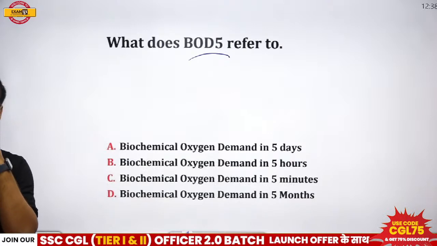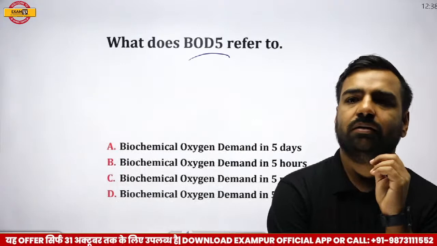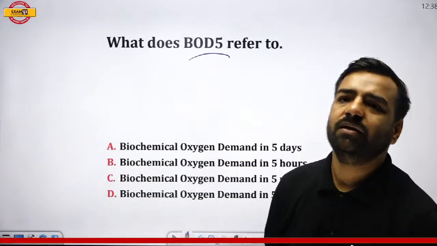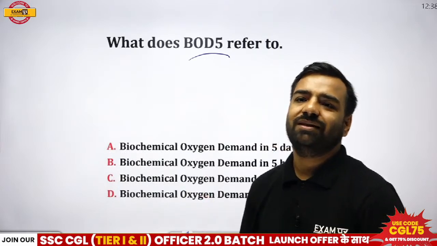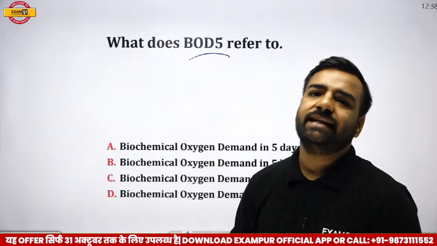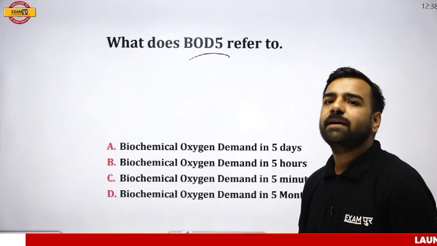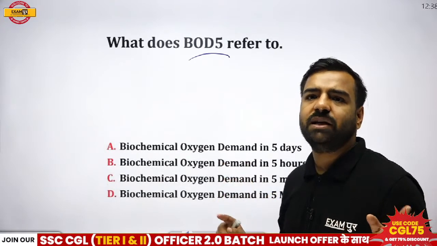Avan, Akhilesh with B. Albertson, no issues. What happened? Not aware of this answer? No issues. There is no need for sorry, but please try to give the answer. Vinod is saying, sir, it would be 5 days. See, that means we all are going with either option A or B.